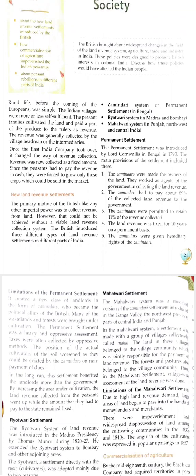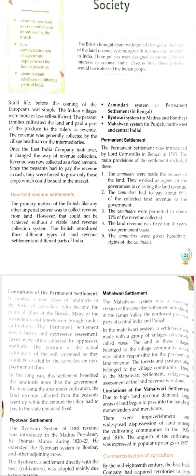So let's talk about Permanent Settlement first. The Permanent Settlement was made by Lord Cornwallis in 1793 in Bengal. There were some main provisions of the settlement. Let's talk about this, then we will read also. Zamindars were given the main role here, so that's why it's called the Zamindari system also.